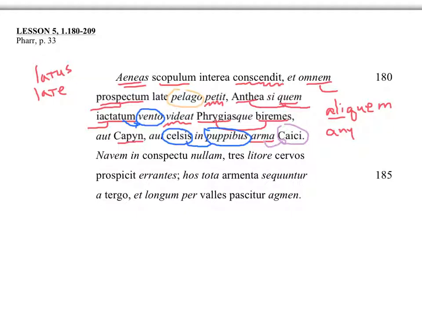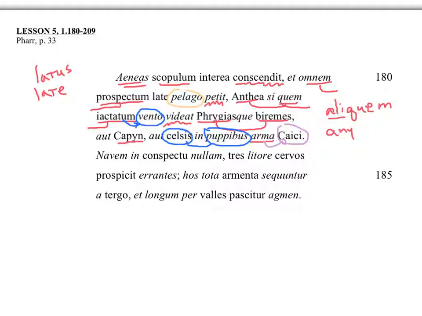Navem in conspectu nullam, tres litore cervos prospicit errantes, hos tota armenta secuntur a tergo, longum per valles pascitur agmen.